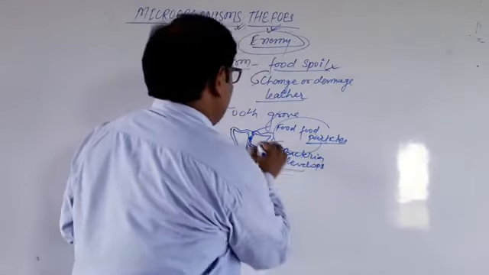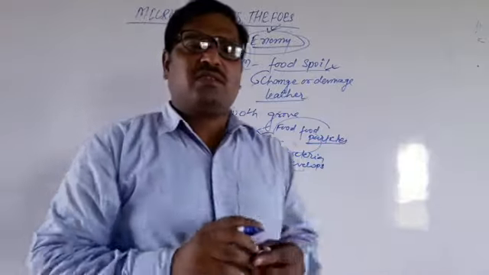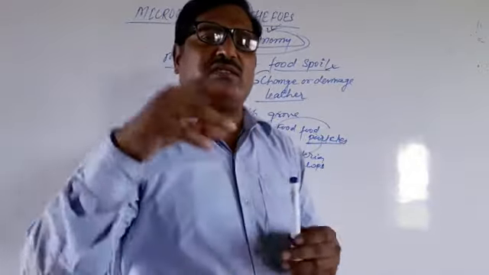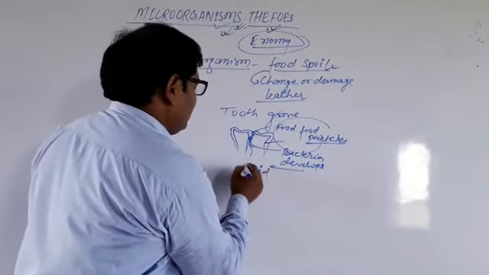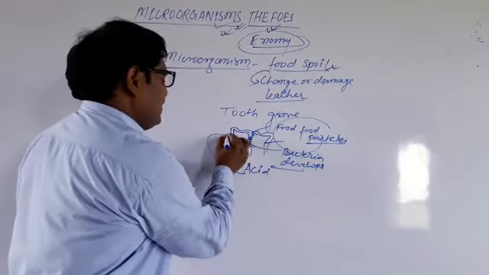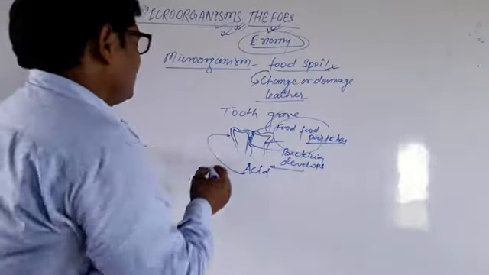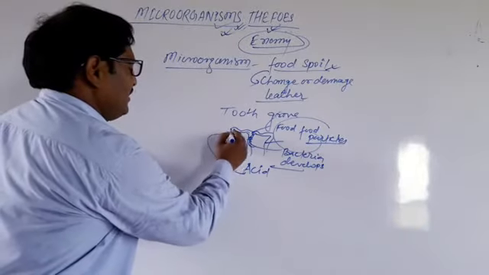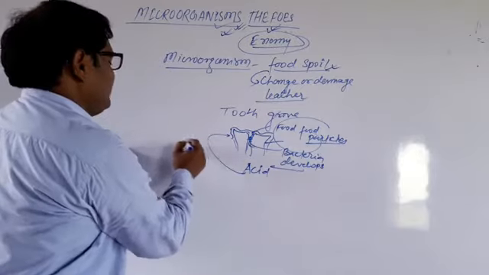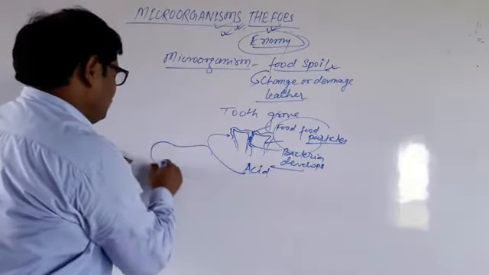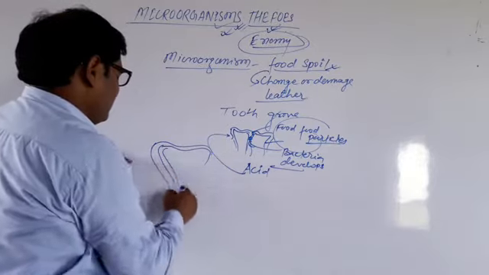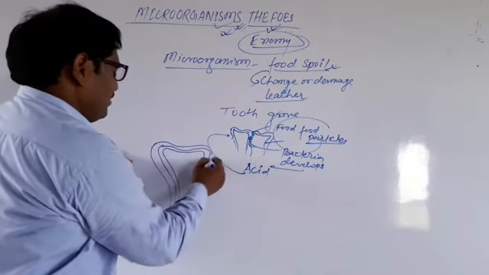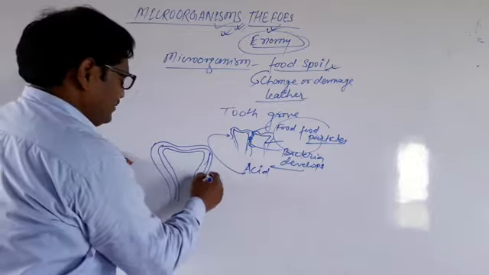develop over these food particles, and in the course of a chemical reaction they make acid. This acid has the power to corrode the outer hard layer. Let me draw one tooth, and after that you will understand how the tooth is decayed or damaged.